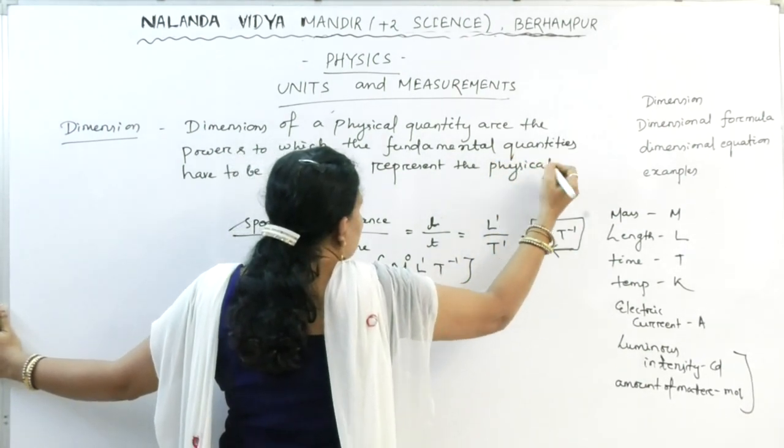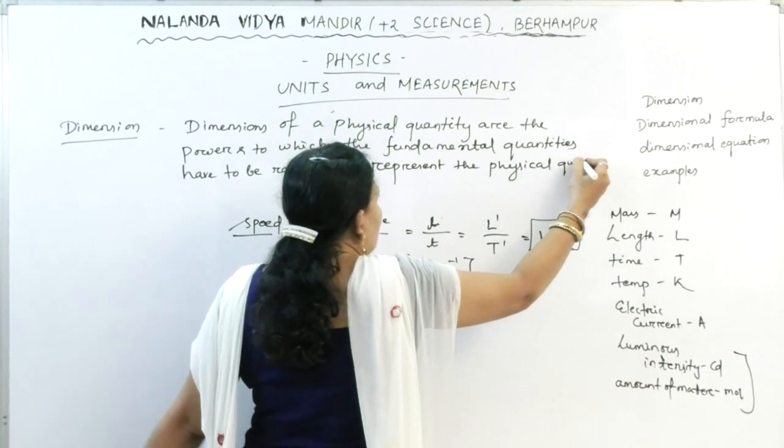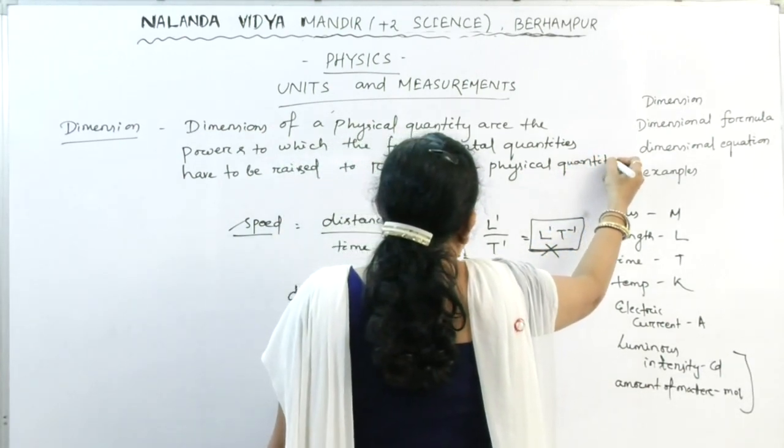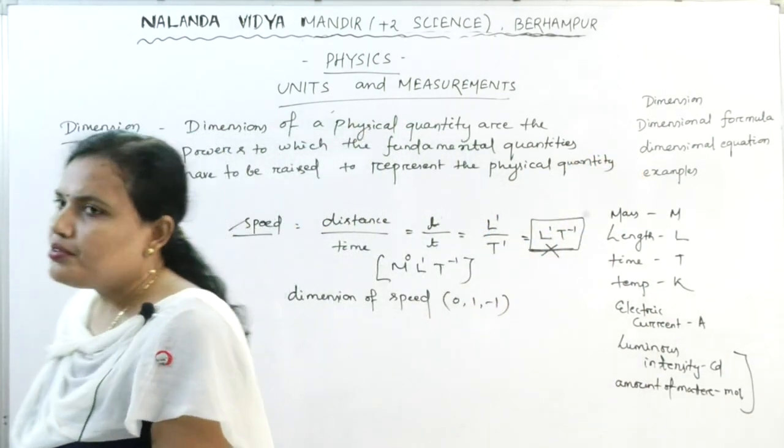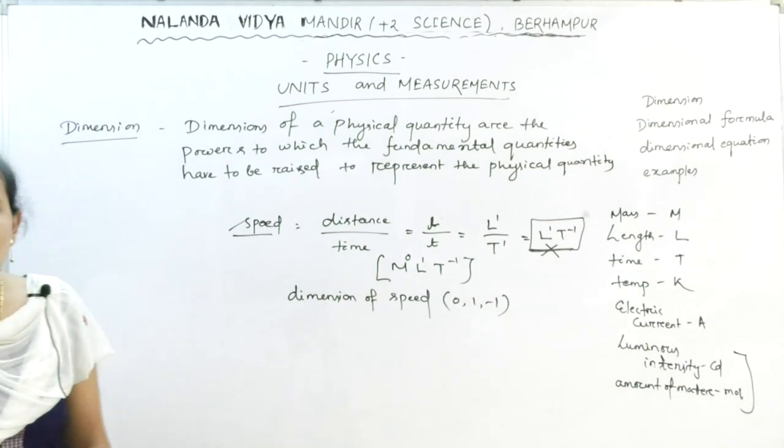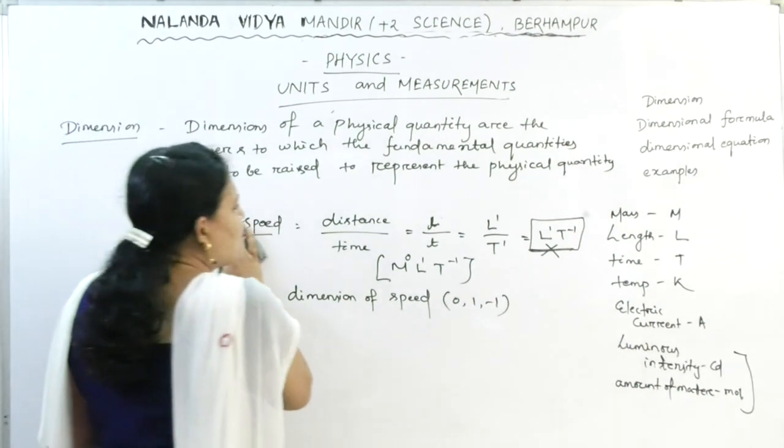Those are known as the dimension. So the dimensions are nothing but the powers.